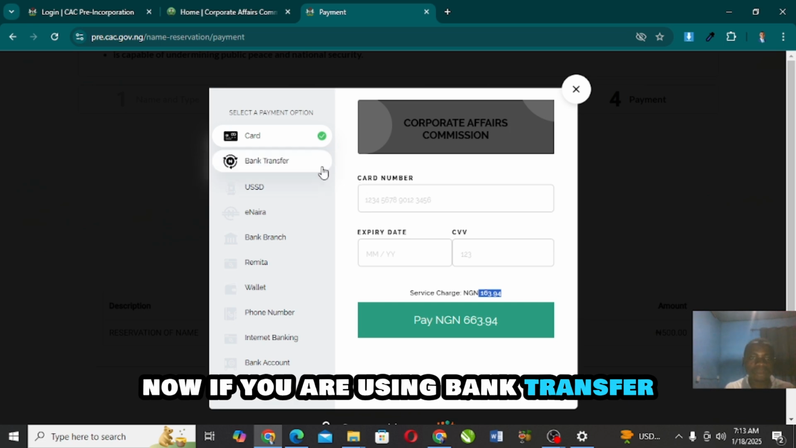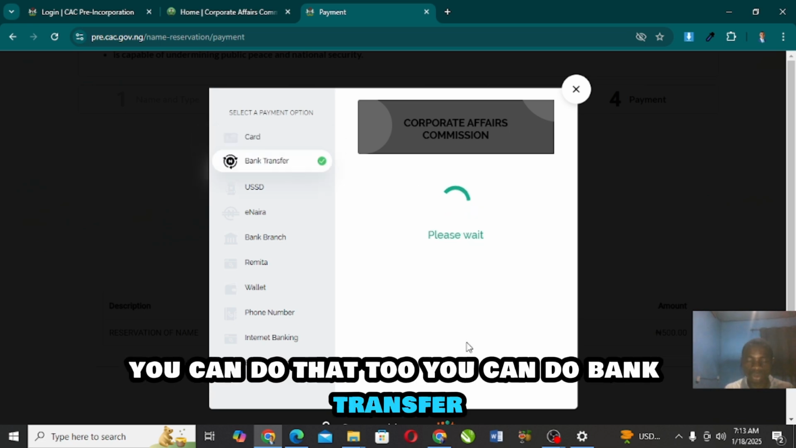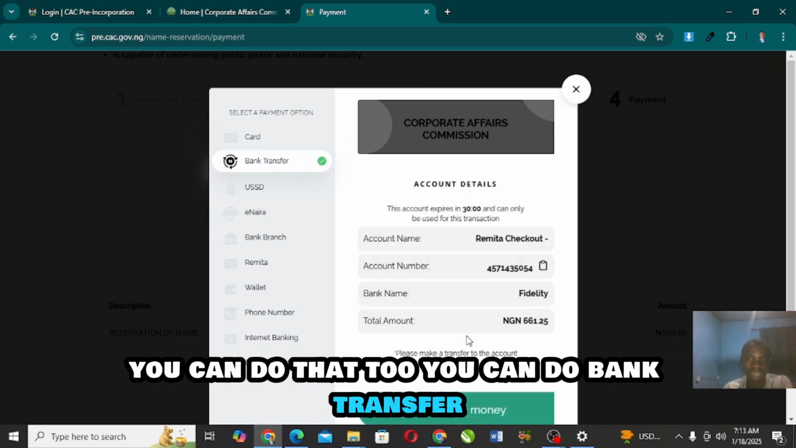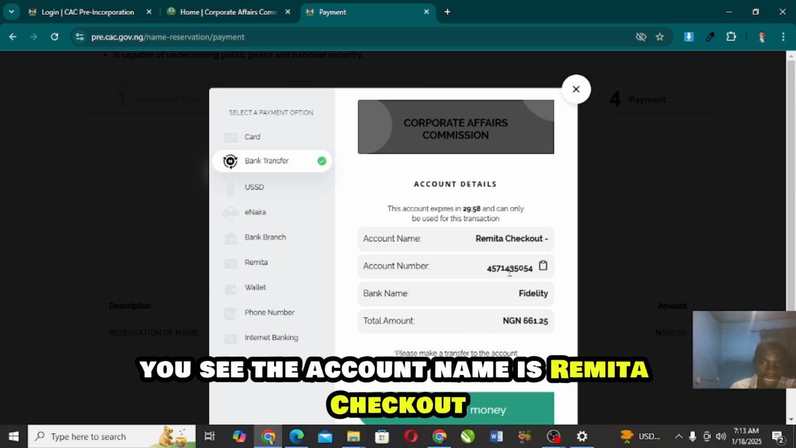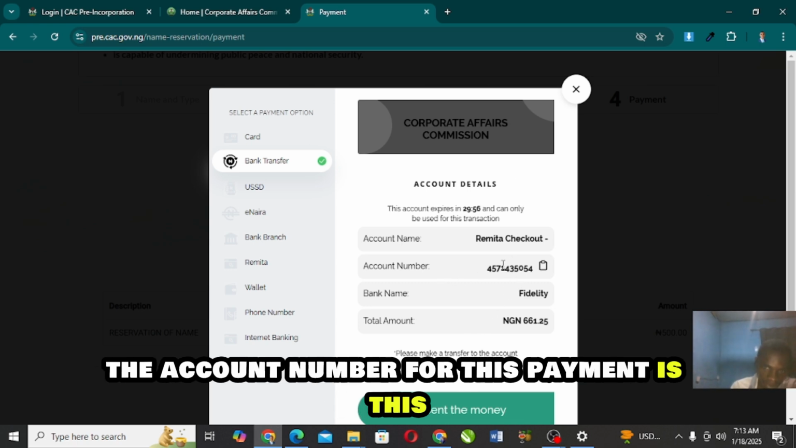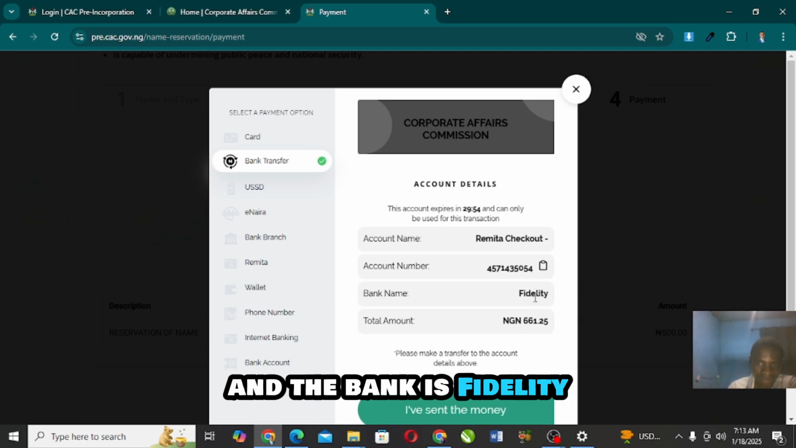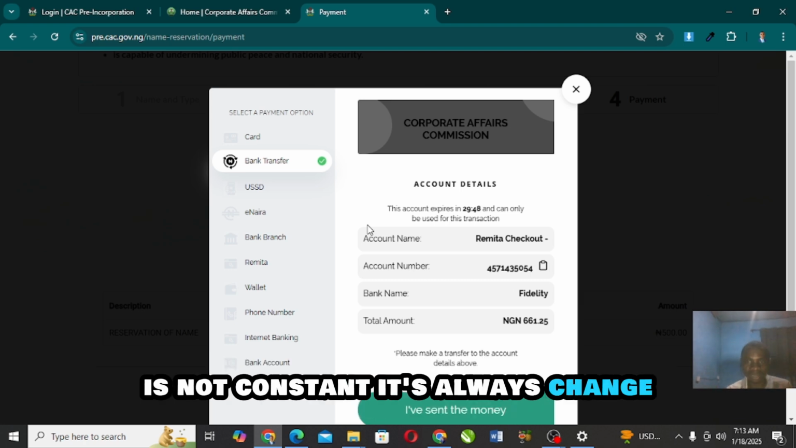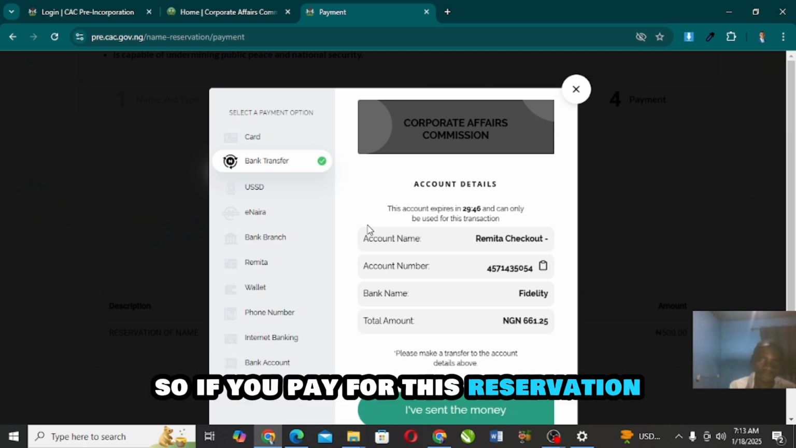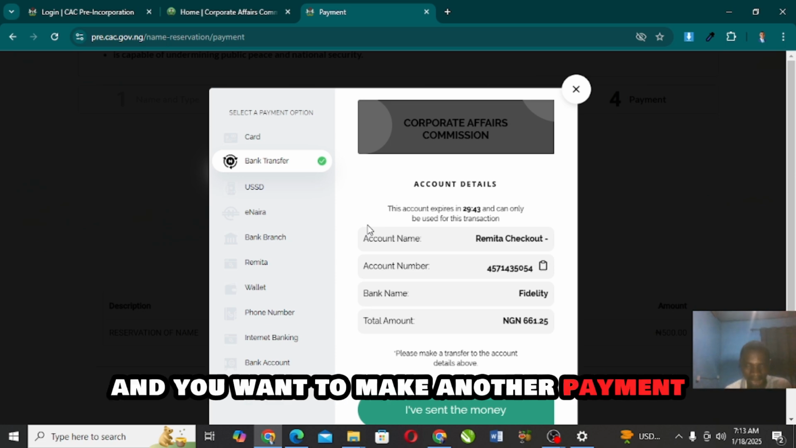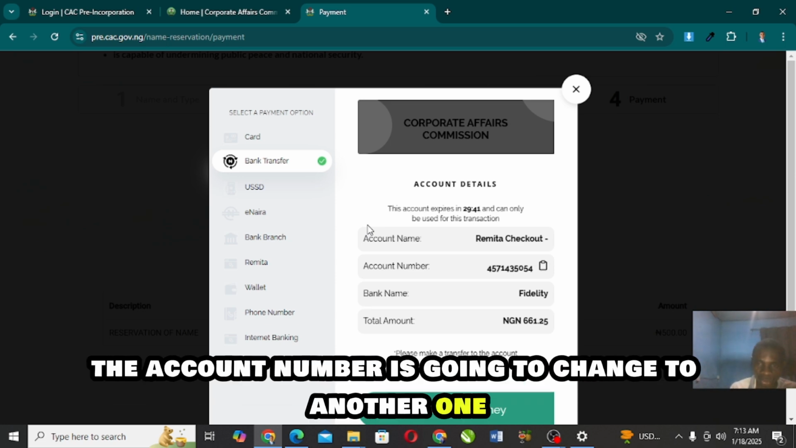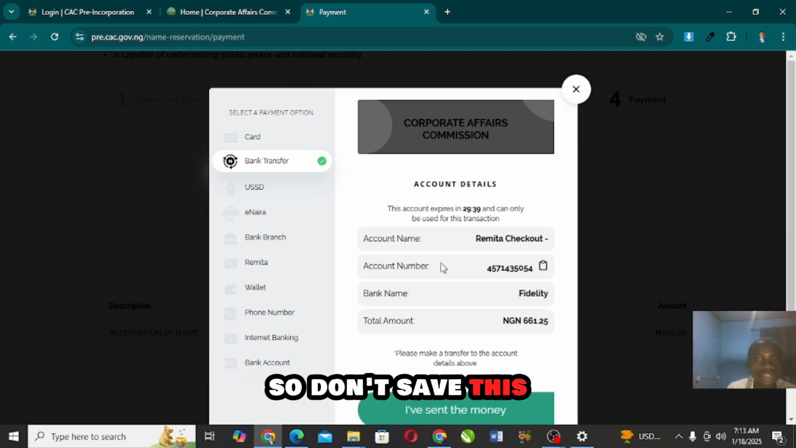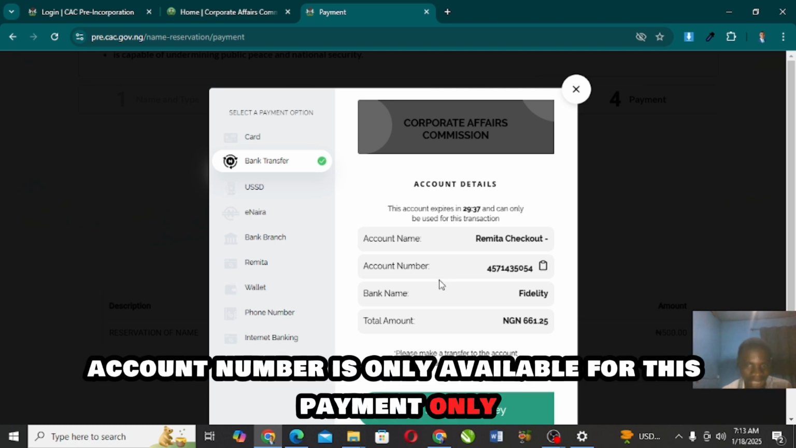Now, if you are using bank transfer, you can do that too. You see, the account name is remitter checkout. The account number for this payment is this, and the bank is Fidelity. Please note that this account number always changes. It's not constant. So if you pay for this reservation and you want to make another payment, the account number is going to change to another one. So don't save this account number. It's only available for this payment only.